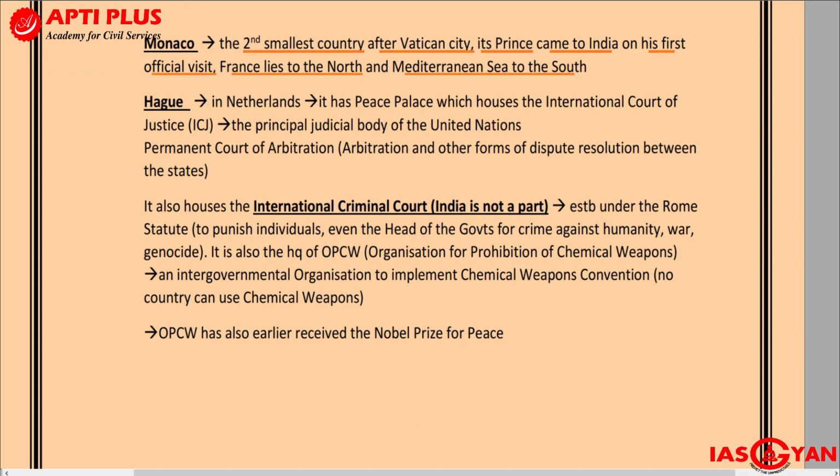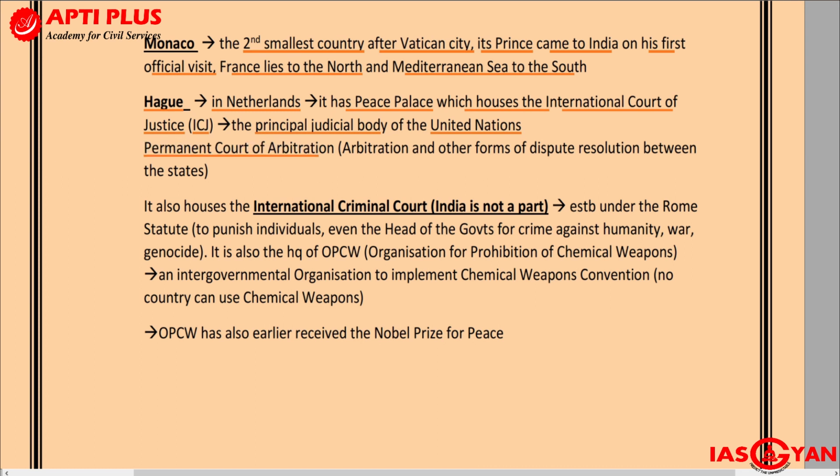We also get to see that there is another important area called Hague, and this is lying in the Netherlands. It has a Peace Palace which houses the International Court of Justice. So please remember, Hague in the Netherlands will have a Peace Palace. In that Peace Palace, we have the International Court of Justice, or ICJ. What is the speciality? It is the principal judicial body of the United Nations.